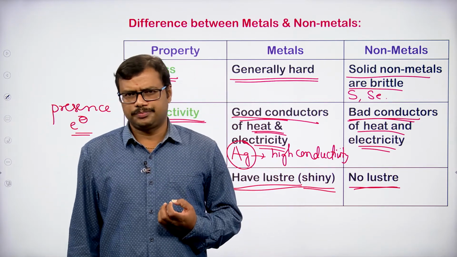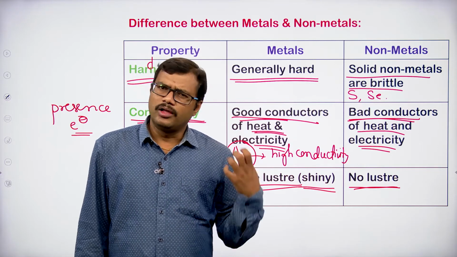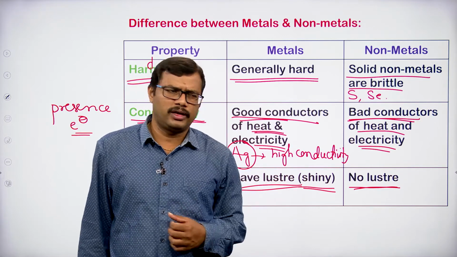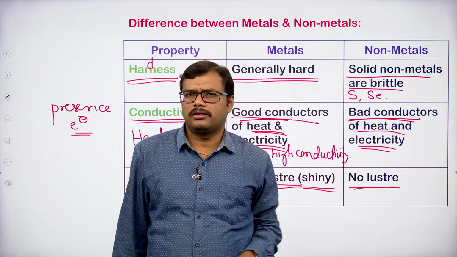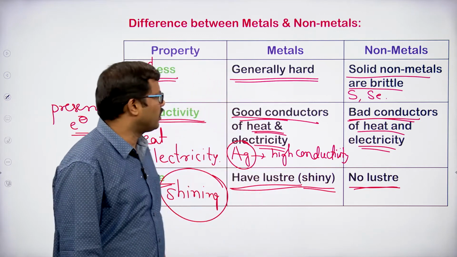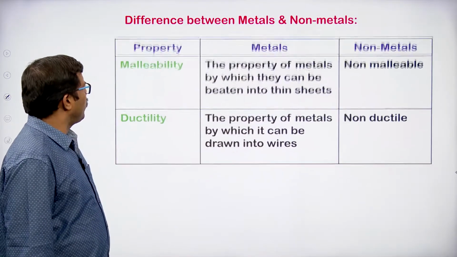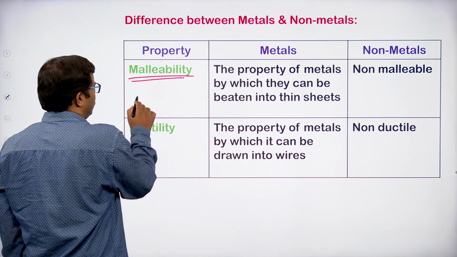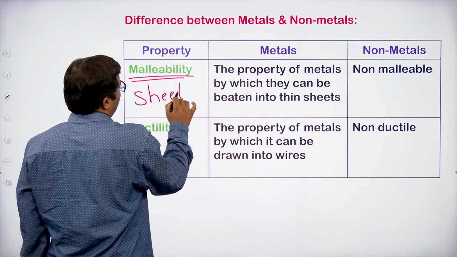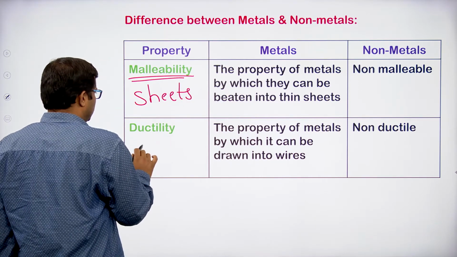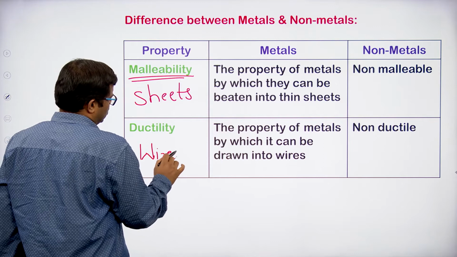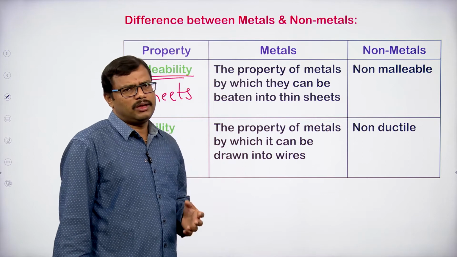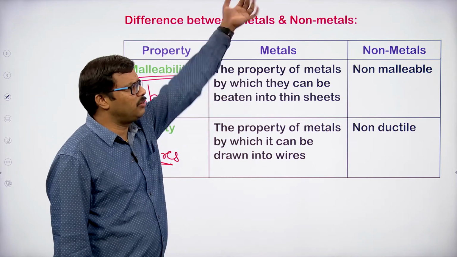Gold, silver, copper, iron. You can take any metal, generally they exhibit the shining property, whereas non-metals are not shiny. Let us compare some more properties, malleability and ductility. Malleability means it can be drawn into sheets. Ductility means it can be drawn into wires. Metals generally show malleability and ductility, whereas non-metals won't.